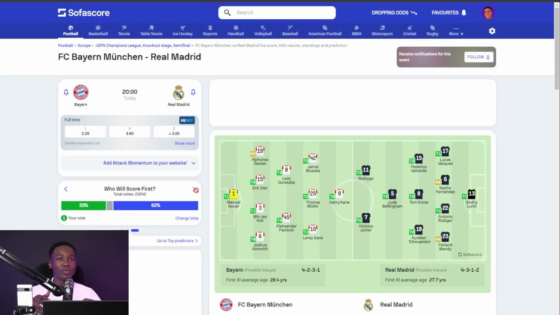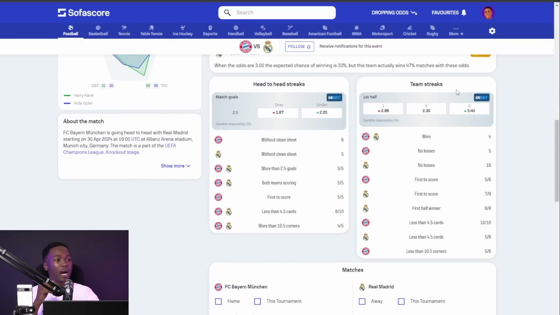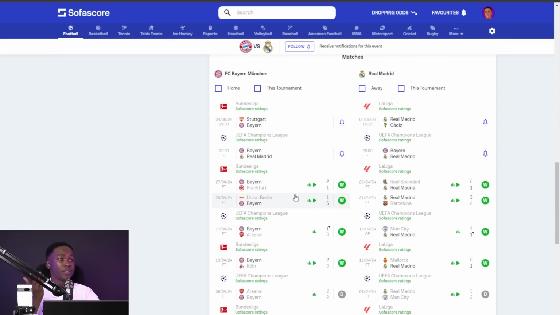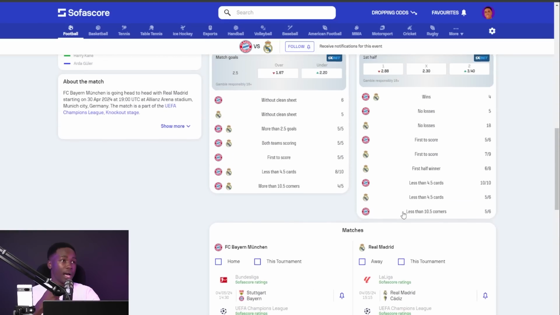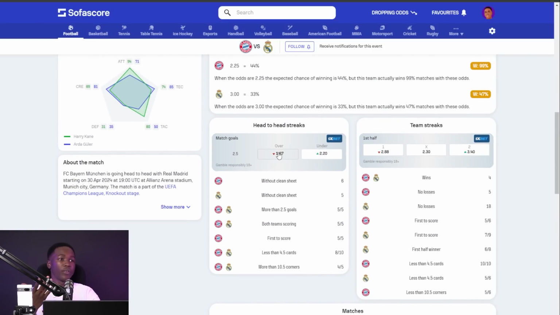And I'm also expecting plenty of goals in this game because that was evident when you narrowed down to their results. These two teams have proven that they are actually able to score goals. Okay, you see that, right? The head-to-head results also show that they're in a position to score goals. And in head-to-head streaks, we had over 2.5 goals as the highlighted market, given that there was a pattern in it, okay?